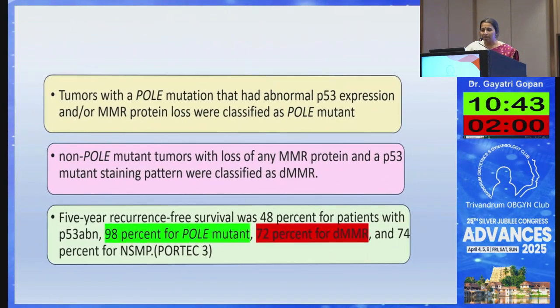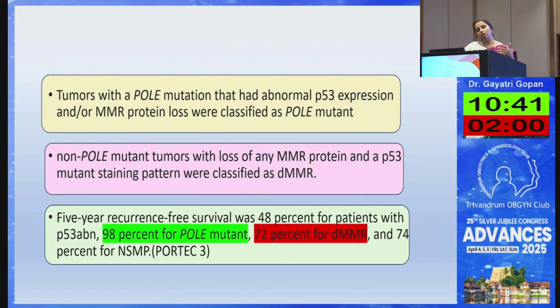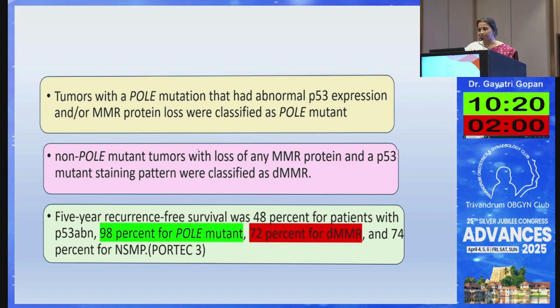So this is what I mentioned previously. If it is POLE mutant, whatever be the other mutations, it is POLE mutant. If it is MSI high, whatever be the other, it is MSI high. And the recurrence rate is also very different. I mentioned previously regarding the Berkman classification, it was very difficult to predict the prognosis. But now it is easy to predict the prognosis because we have insight into the molecular subtype of the cancer.